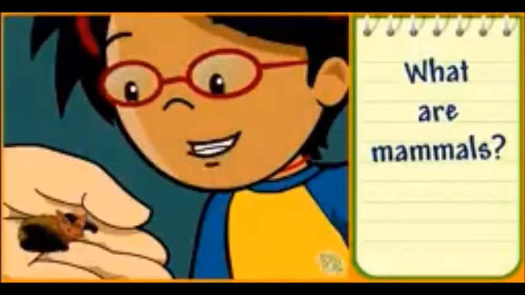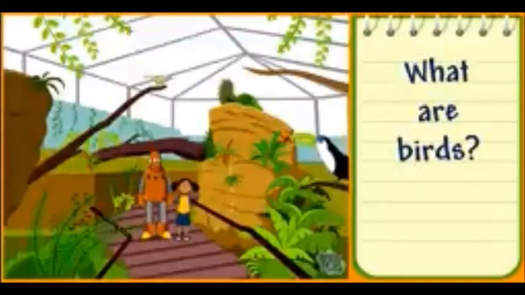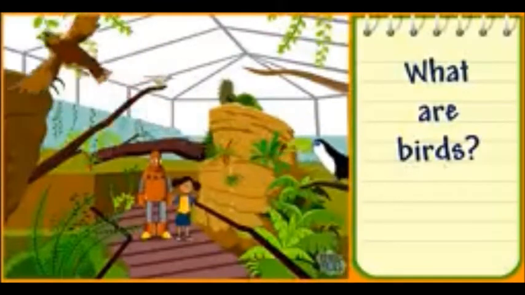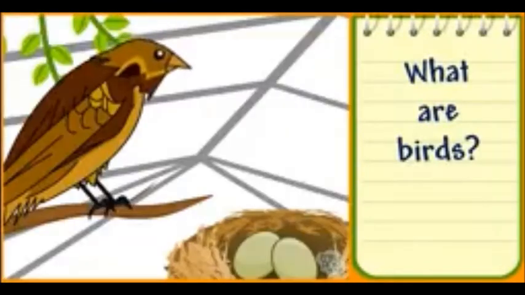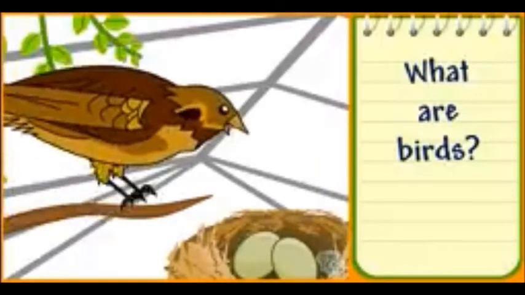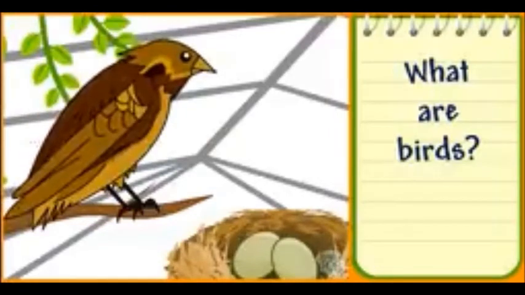Bats are the only mammals that fly like birds. But what are birds? Birds are vertebrates, and they're the only animals that have feathers. Birds have a beak, 2 wings, and 2 legs. They also lay eggs, and most care for their young.